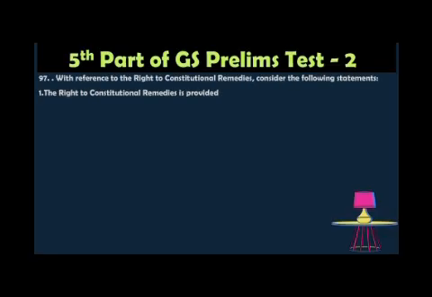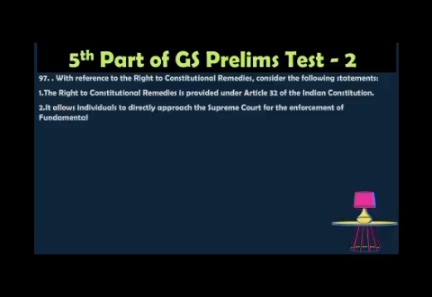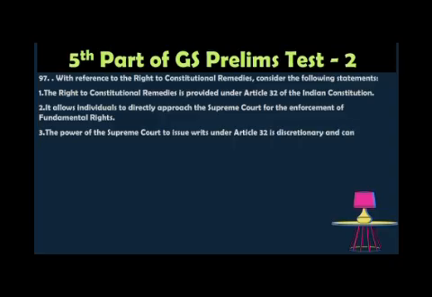Question number 97. With reference to the right to constitutional remedies, consider the following statements. The right to constitutional remedies is provided under Article 32 of the Indian Constitution. It allows the individual to directly approach the Supreme Court for the enforcement of the fundamental right. The power of the Supreme Court to issue writs under Article 32 is discretionary and can be refused in certain cases. Which of the statements given above is correct?